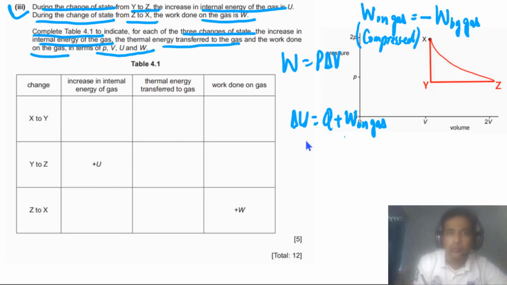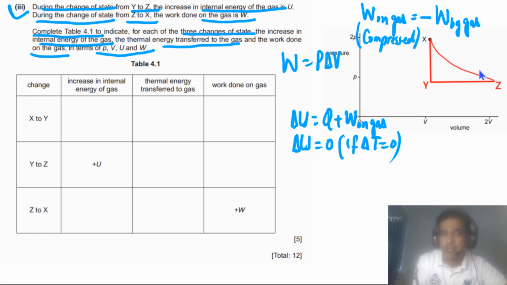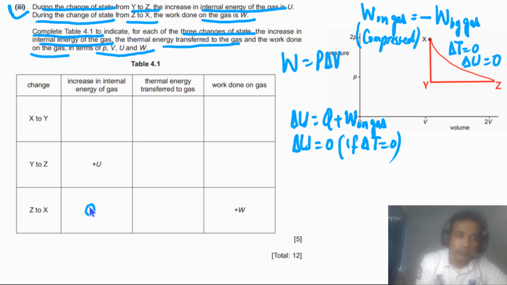One thing more we need to understand. Delta U is equal to 0 if delta T is equal to 0. As in this case, from Z to X, in this process delta T is equal to 0. It means that delta U is also equal to 0. From Z to X, delta U has to be equal to 0.